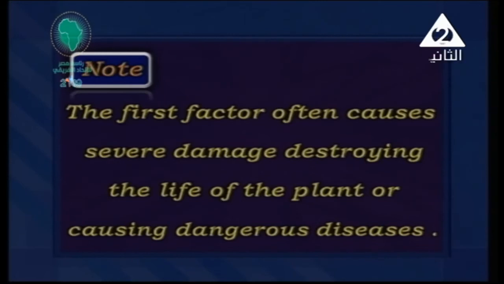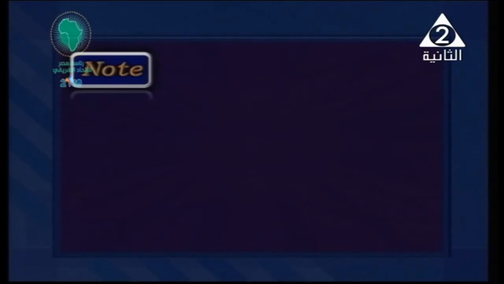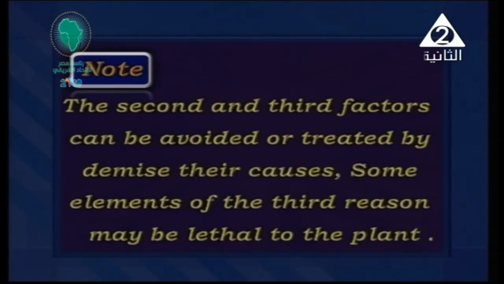So the first factor, dangerous enemies, causes severe damage. But what about the second and third factors, I mean unsuitable conditions and toxic substances? The second and third factors can be avoided. We can avoid them or treat them by some means, since the third reason may be lethal to the plant.